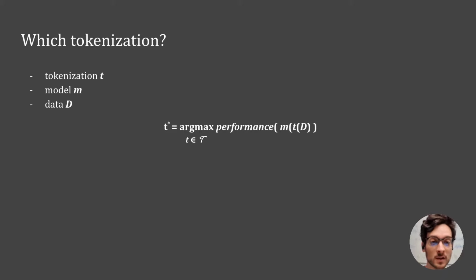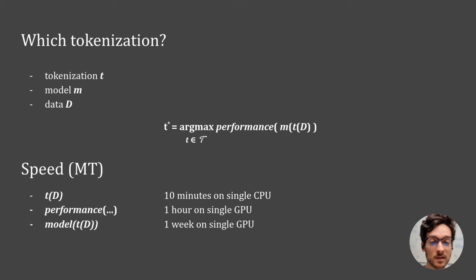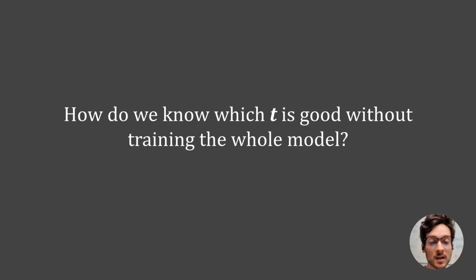For example, in the context of machine translation, the tokenization takes just a few minutes, as well as the evaluation using automatic metrics. However, training the machine translation model from scratch takes at least a week on a single GPU. Using this evaluation method of tokenizations quickly becomes unsustainable. Now the question becomes, how can we select the best tokenization without actually having to train the whole model?